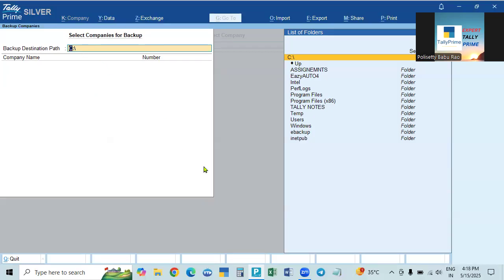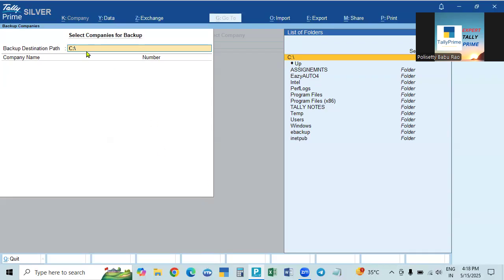How do we give it? Just like the ledger, we can create the ledger before making any entries, or we can create any master, either an accounting master like a ledger or group, or stock items like inventory masters. Any master we can create in advance before making the entries, or we can also create it during the entries.